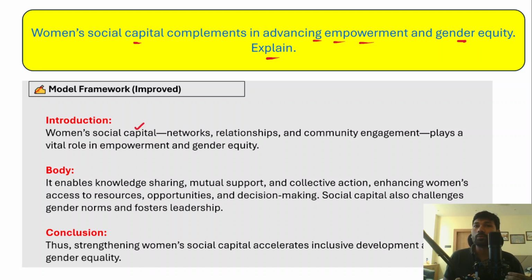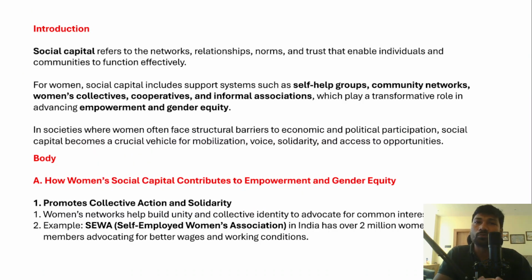And economic empowerment of women, over a period of time, leads to the political empowerment of women and gender equity as well. Right? So in the conclusion of the answer, if you have any suggestions, or if there is any committee which has provided suggestions to empower women, then you can mention those as well. However, it is true that social capital accelerates inclusive development and gender equality among women. Right? So make sure the conclusion is positive and optimistic, so that it can create a good impression on the examiner.